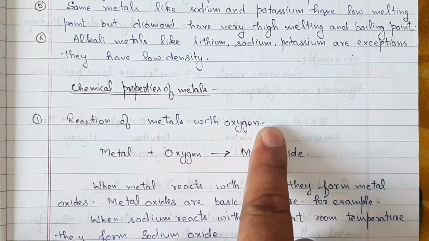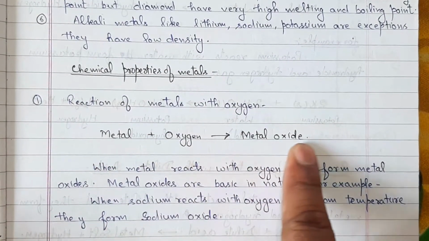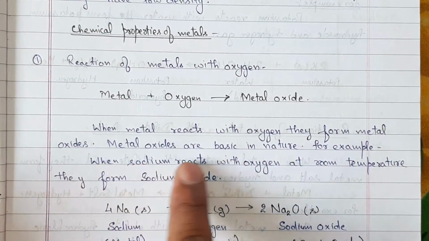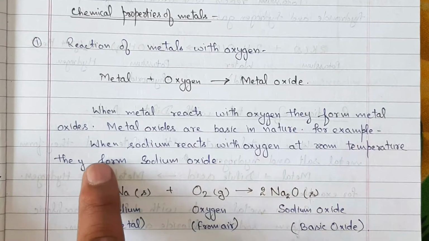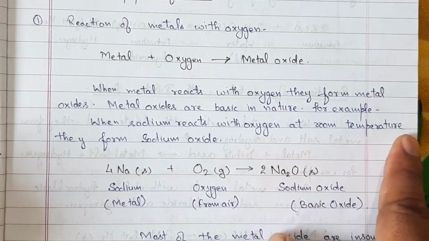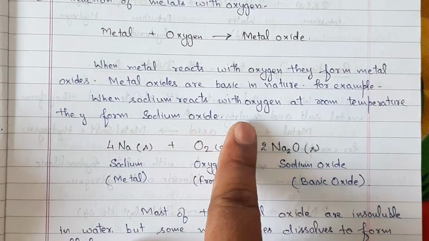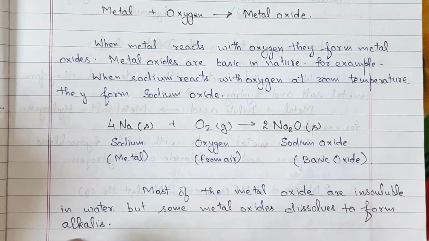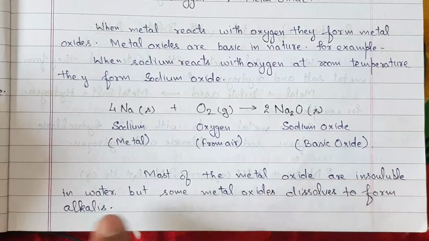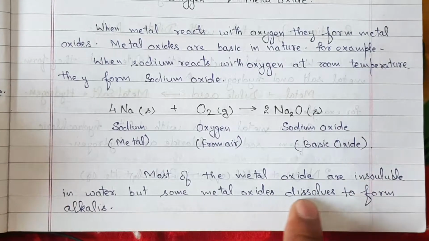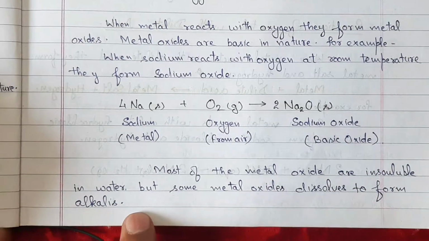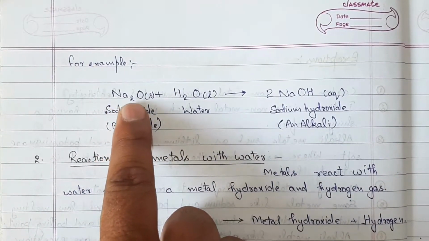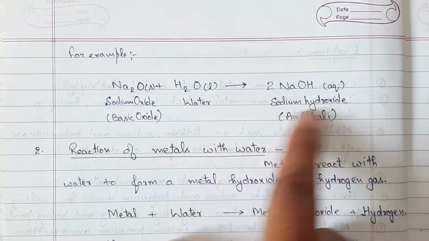Chemical properties of metals. Reaction of metal with oxygen. When metal reacts with oxygen, they form metal oxides. Metal oxide is basic in nature. For example, when sodium reacts with oxygen at room temperature, it forms sodium oxide. 4Na + O2 gives 2Na2O. Most metal oxides are insoluble in water, but some metal oxides dissolve to form alkalis. For example, Na2O + H2O gives 2NaOH.